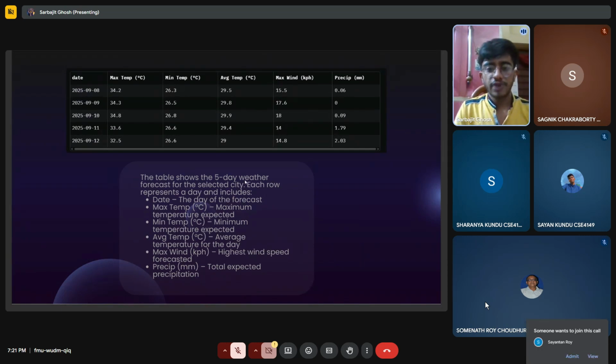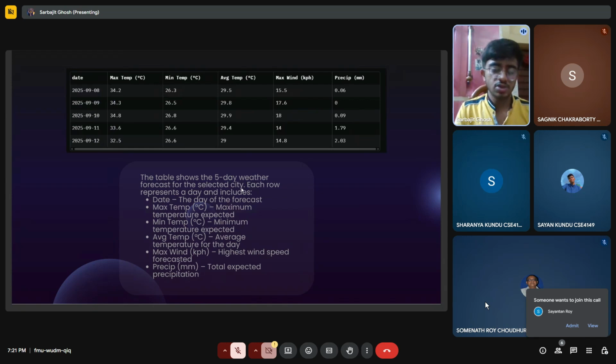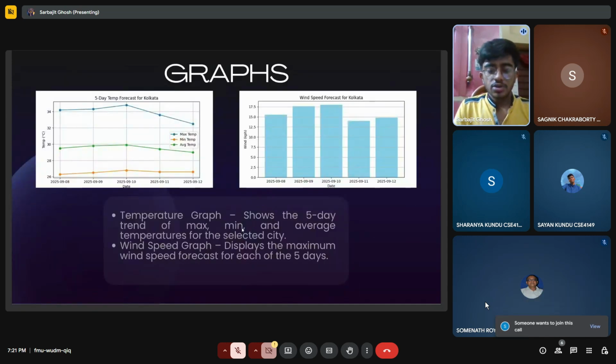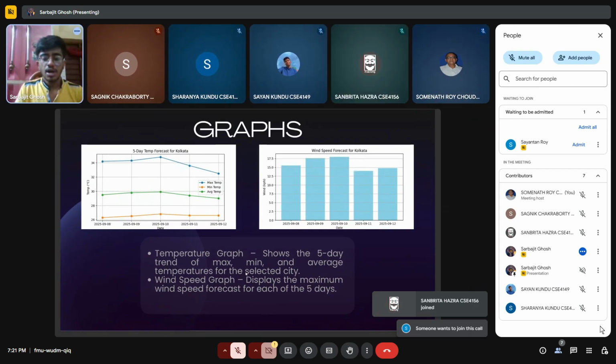This table shows the 5-day weather forecast for the selected city. Each row represents a day and includes date, maximum temperature, minimum temperature, average temperature, maximum wind, and precipitation. We can also see the graphs. This temperature graph shows the 5-day trend of maximum, minimum, and average temperature for the selected city, and the wind speed graph displays the maximum wind speed forecast for each of the 5 days.